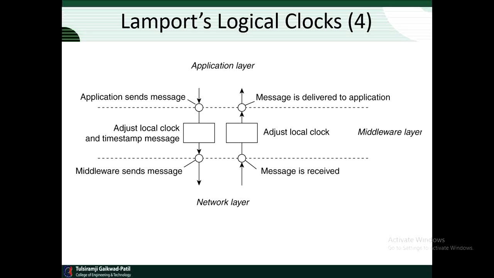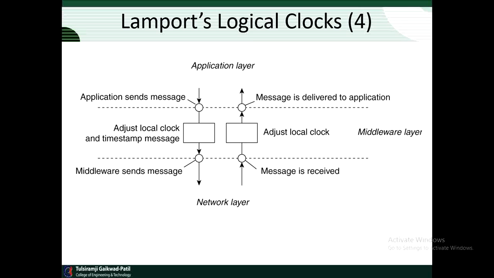To implement the Lamport logical clock, each process Pi maintains a local counter Ci. These counters are updated in the following steps. First, before executing an event, that is, sending a message over the network, delivering a message to an application, or some other internal event, Pi executes Ci = Ci + 1. Second, when process Pi sends a message m to Pj, it sets the timestamp ts(m) equal to Ci after having executed the previous step.